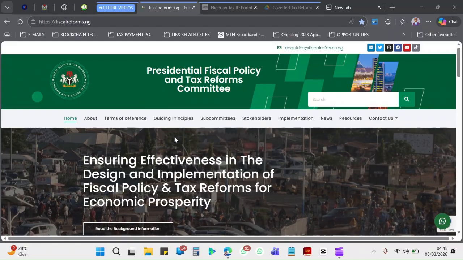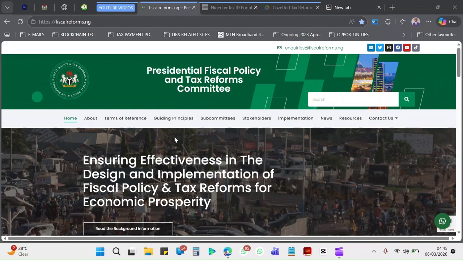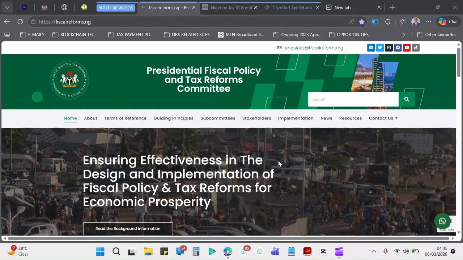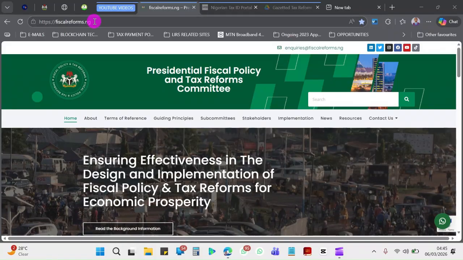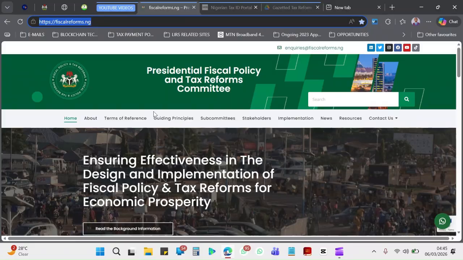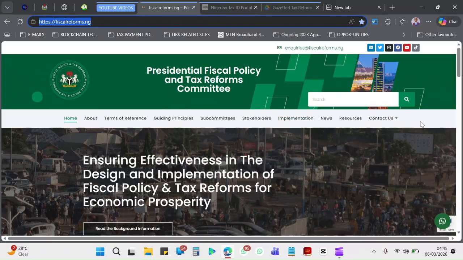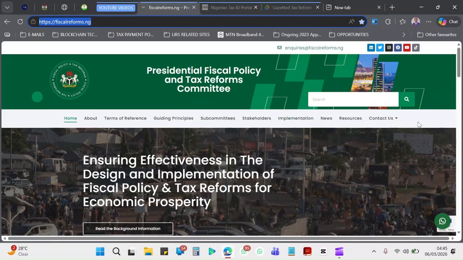This is the fiscalreforms.ng website of the Federal Republic of Nigeria. So we want to access the personal income tax calculator. So I'm actually on the website, https fiscalreforms.ng. I'm going to drop the link in the video description. So I want to use the inbuilt calculator there.